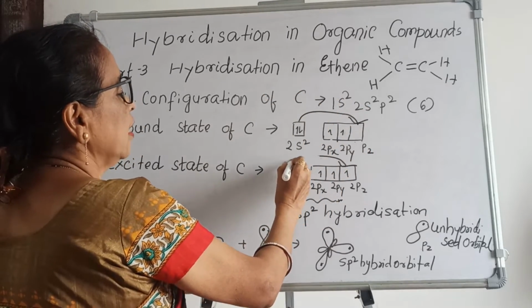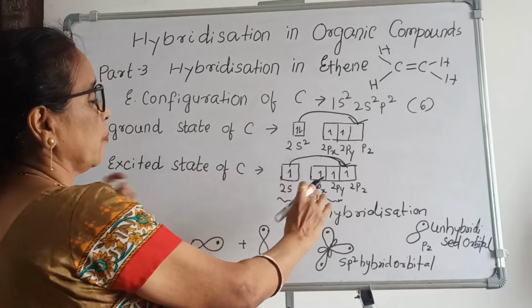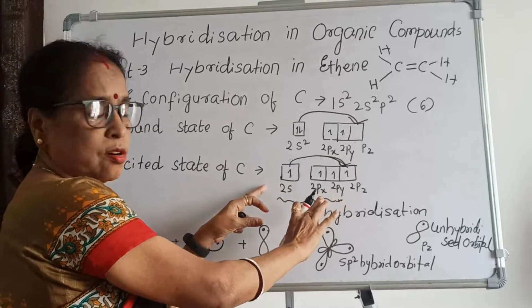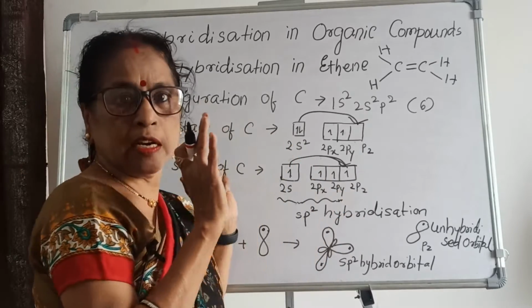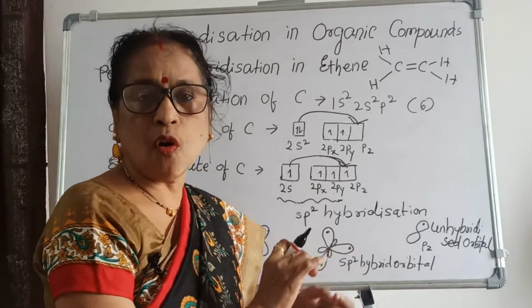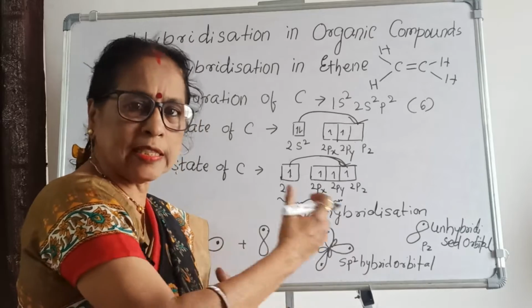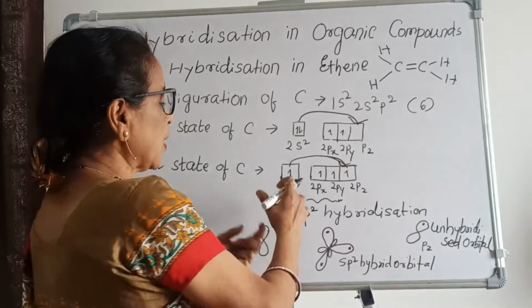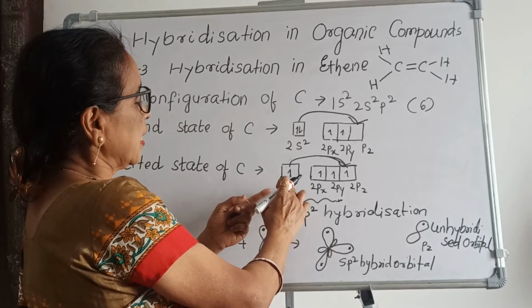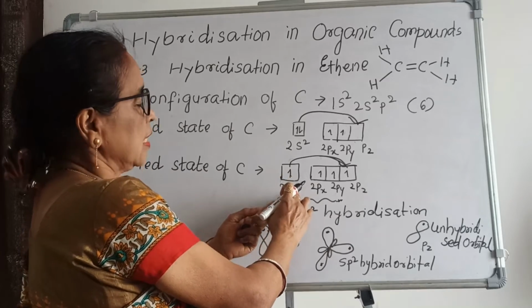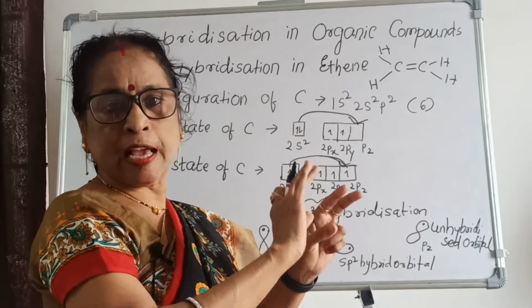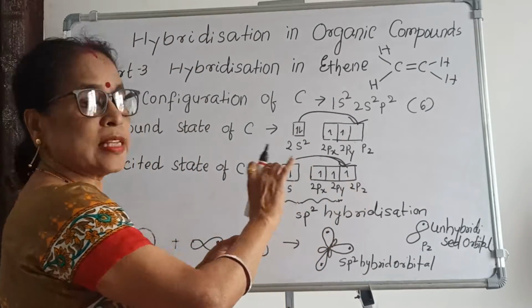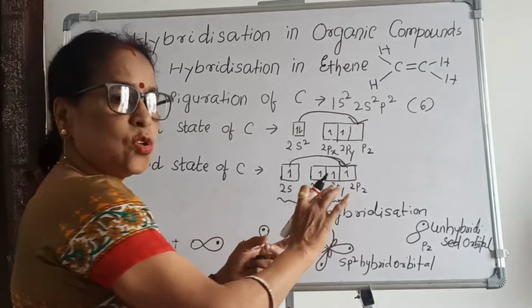Now how many unpaired electrons? 4 unpaired electrons. With 4 unpaired electrons they are capable of forming bonds. But what type of bonds? It can form with s, px, py, pz. Px, py, pz have the same energy level, and there is no problem.